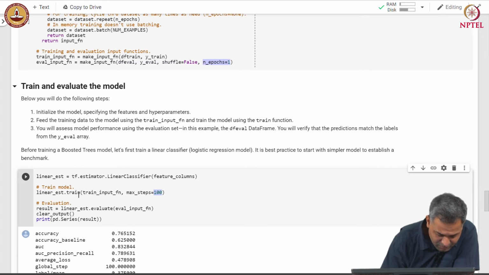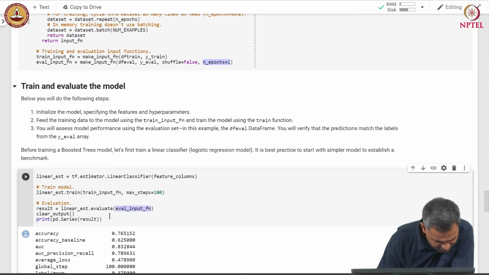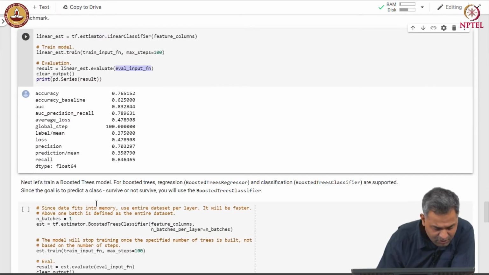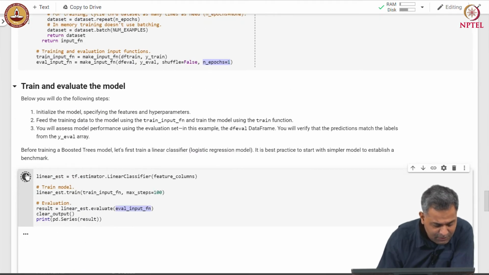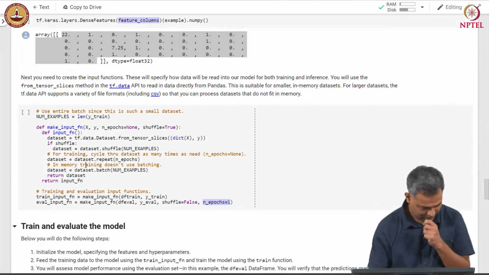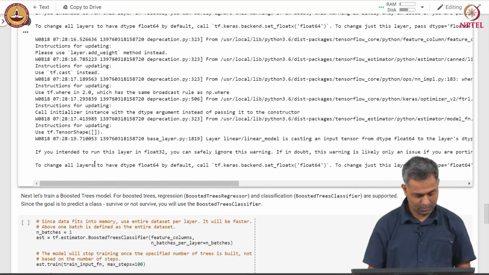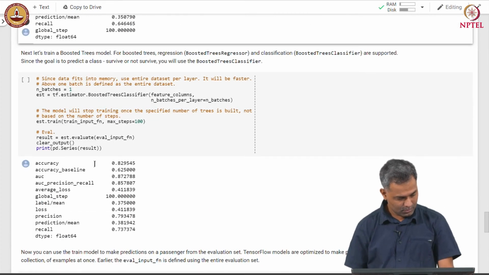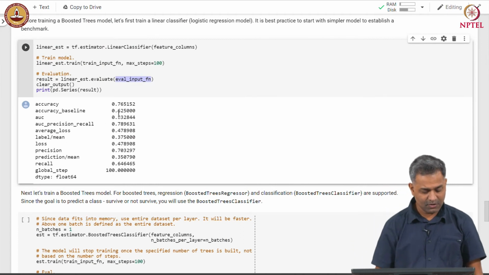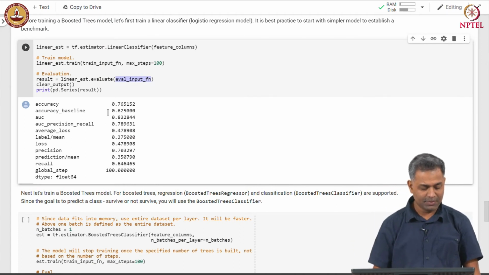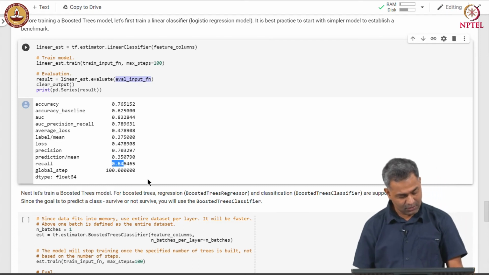We evaluate the model with the evaluation input function, and finally we print the result of the evaluation. You can see that we got accuracy of 76%, the baseline accuracy is 62%, and we got precision of 70% and recall of 64%.